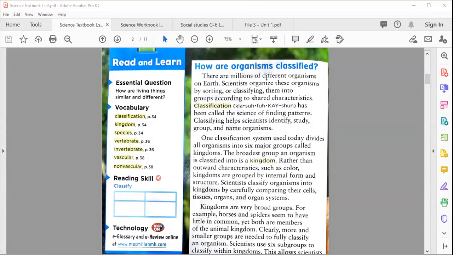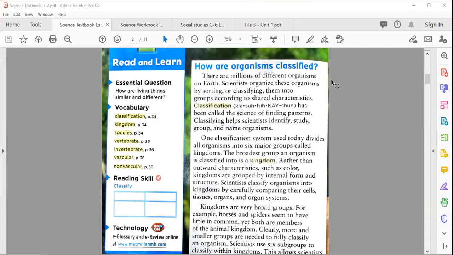There are millions of different organisms on Earth. You know that when you move from one place to another, from water to sea, to desert, to a grassland on the earth, you can see different types of organisms in the form of animals or in the form of plants.